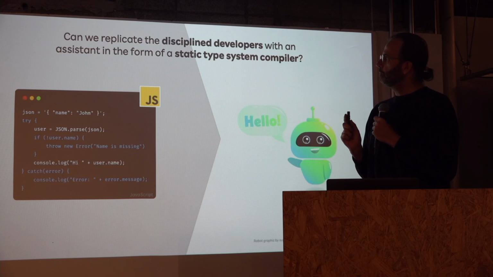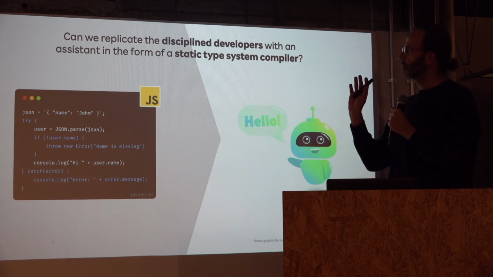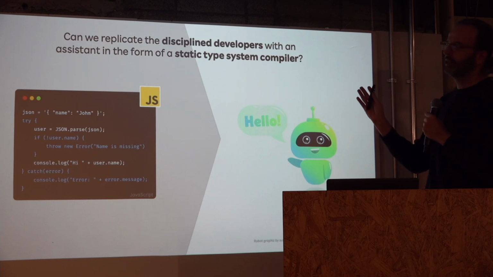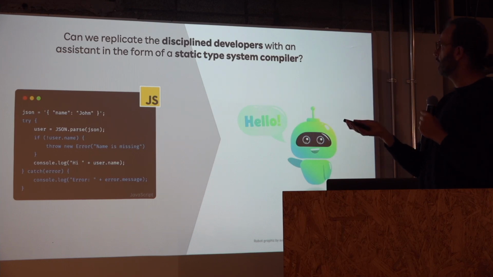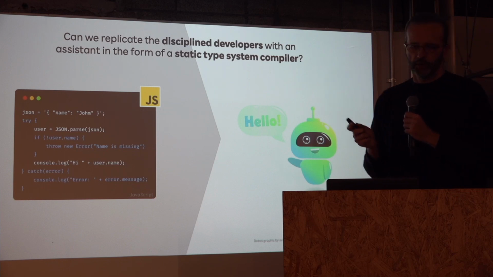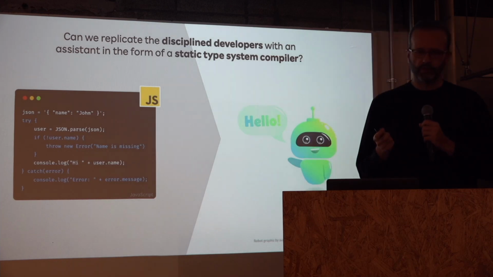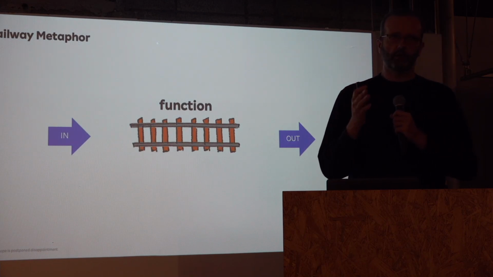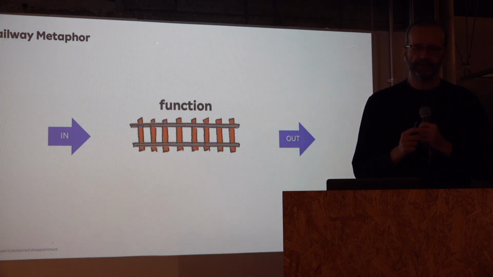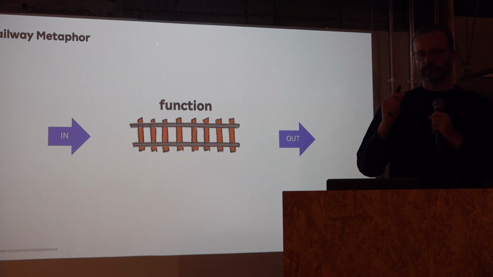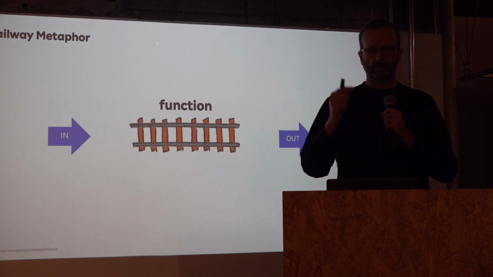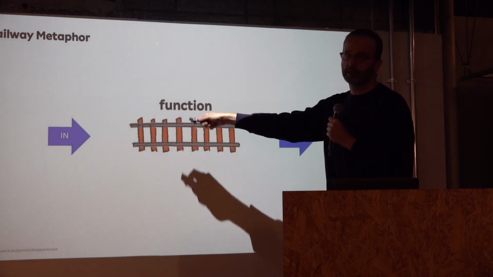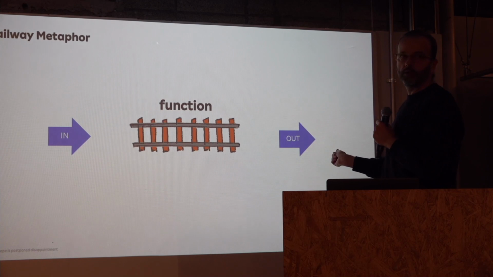So the question is, can we replicate the discipline of this developer using an assistant in the form of a static type system compiler? So before going ahead with this question, let me introduce a metaphor. Probably you already know about this one. So the idea is to associate a function with a piece of railway. Okay? So there is data coming in, and then it gets transformed, and then the data goes out.